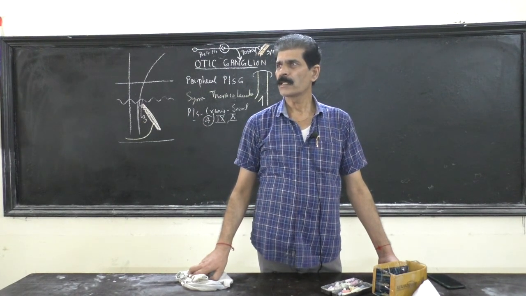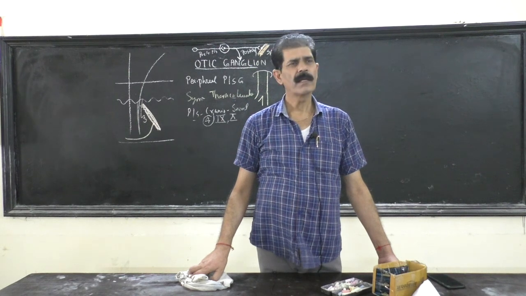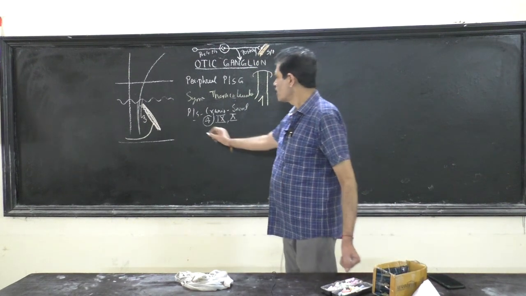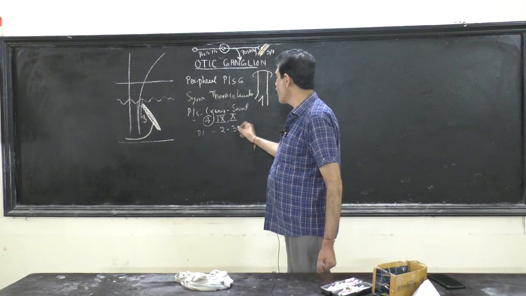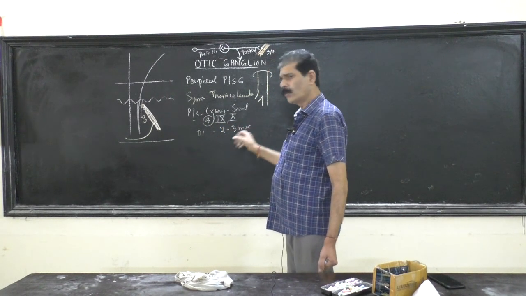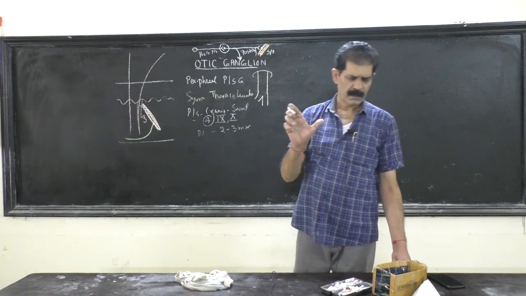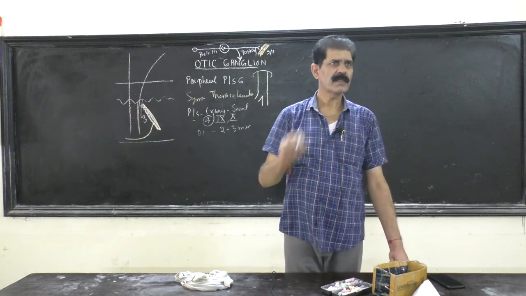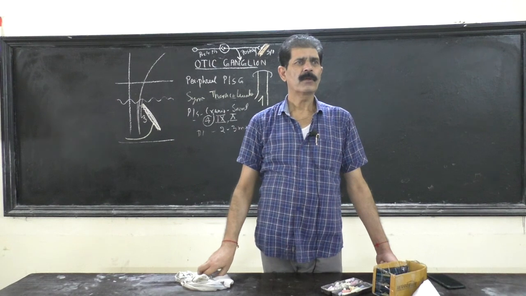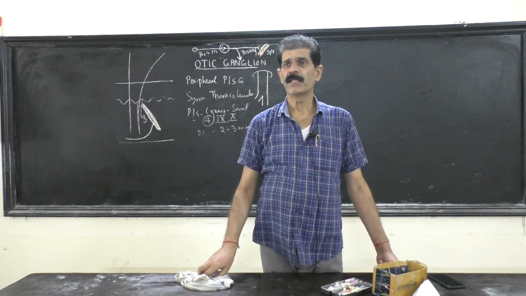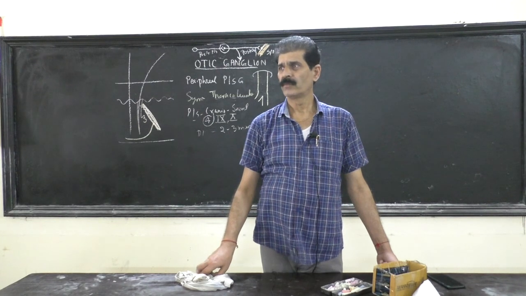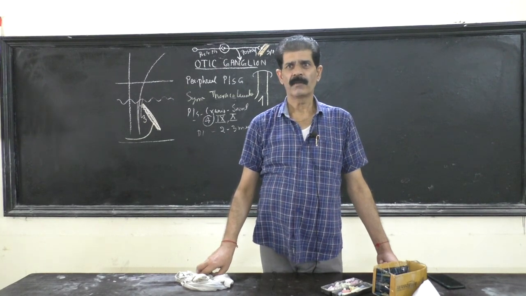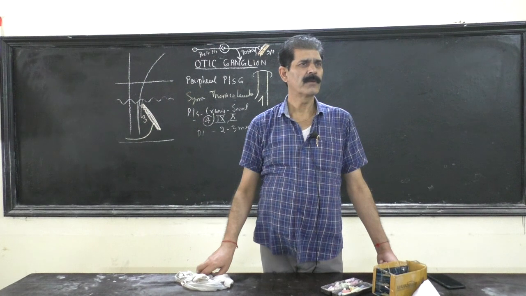So the otic ganglion is a small ganglion. What is the dimension? Only 2 to 3 mm. You know the scale, and you know the size of 1 mm. So everybody should bring an inch tape in your bag with your instruments and see how much 1 mm, 2 mm size is.